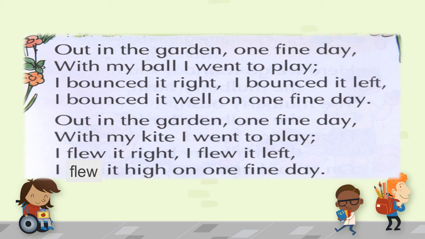When you fly the kite, slowly and gradually it goes high up in the sky. In the same way, when the poet flies the kite, initially it goes to the right, to the left, and then it flies high in the sky.